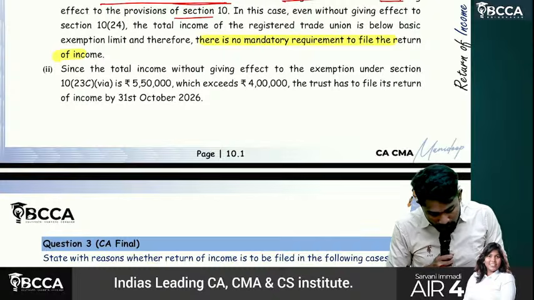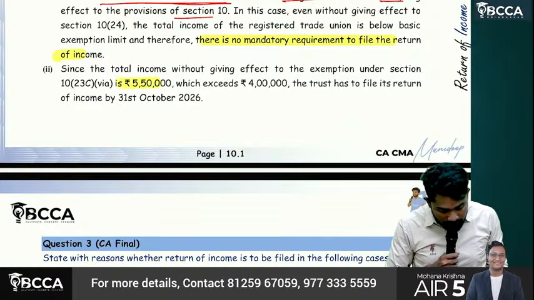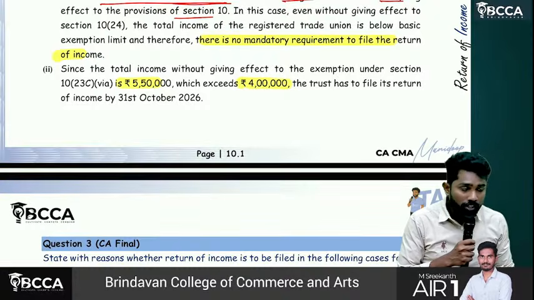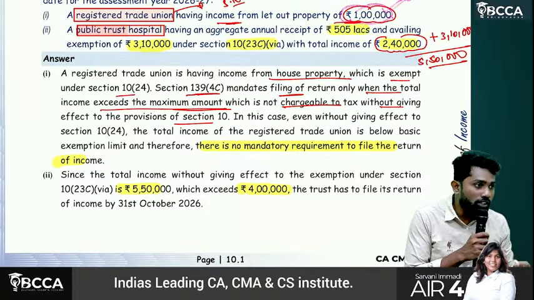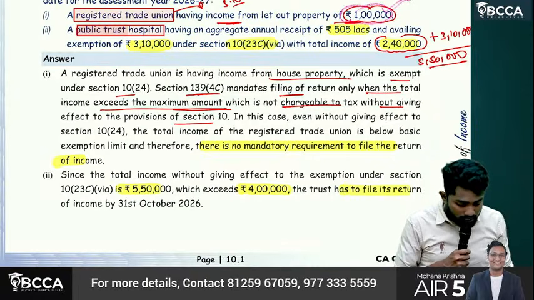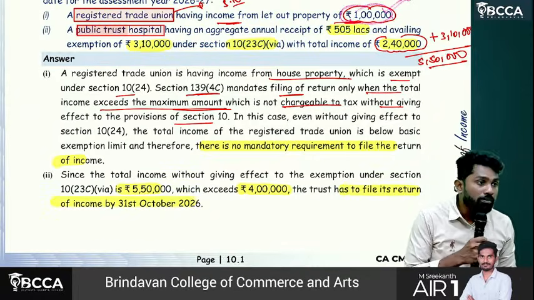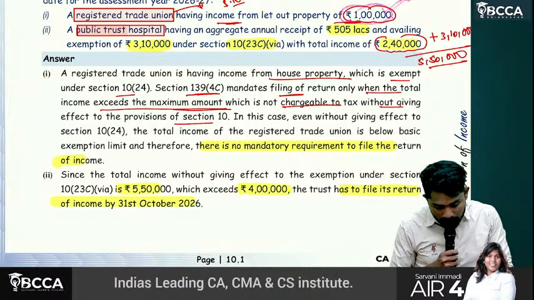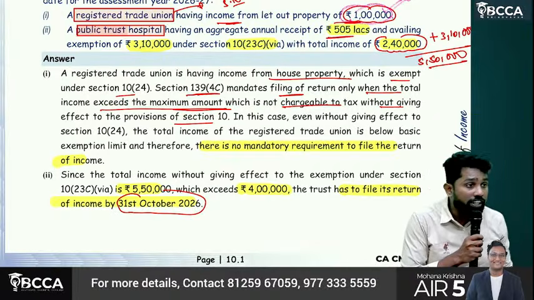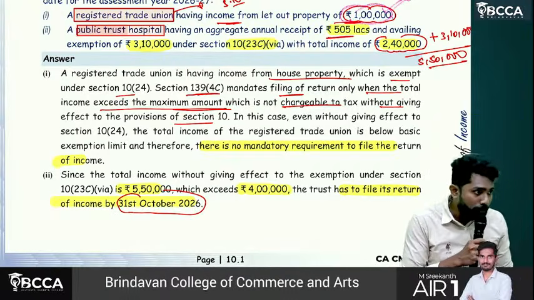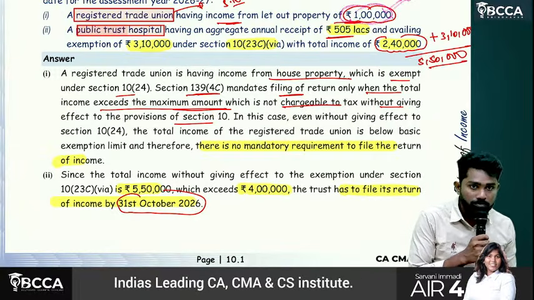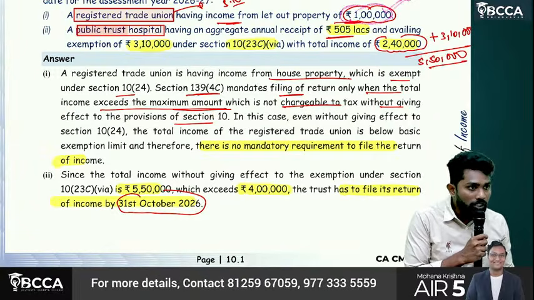See, 5,50,000 exceeds 4 lakhs. Sir, why 4 lakhs has been taken? Default regime. If nothing is mentioned, we should check only the default regime. It exceeded the 4 lakhs basic exemption limit. So the trust has to file its return of income by 31st October 2026. Sir, why October, where is it mentioned? Sir, their receipts are 505 lakhs, so tax audit is applicable. Since audit is applicable, it is 31st October 2026. Turnover exceeding 1 crore.